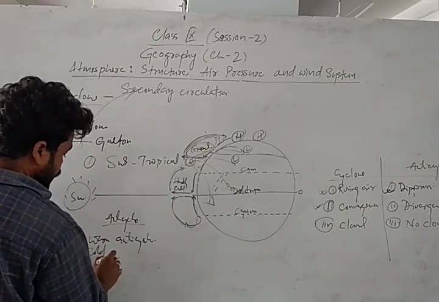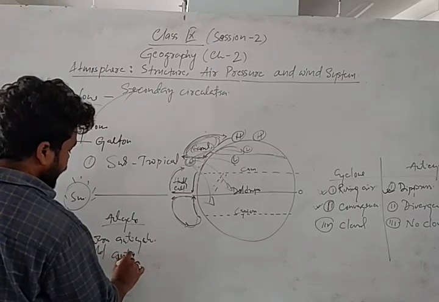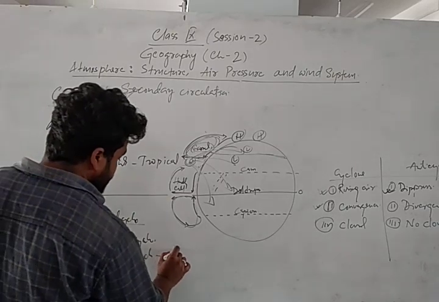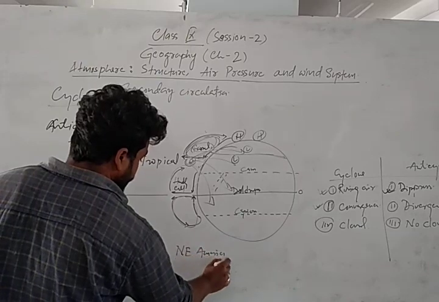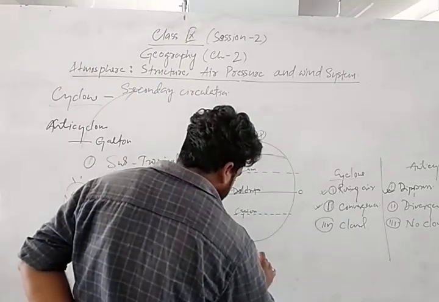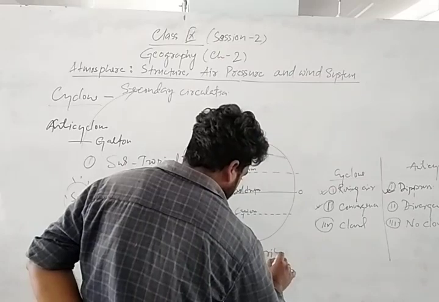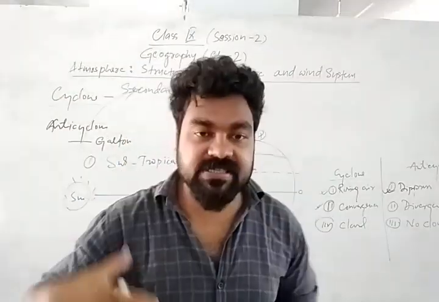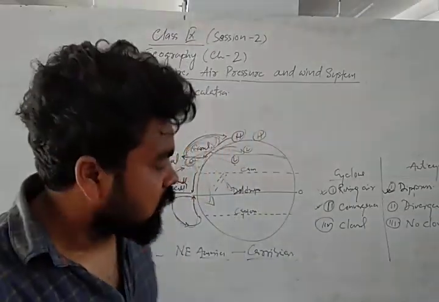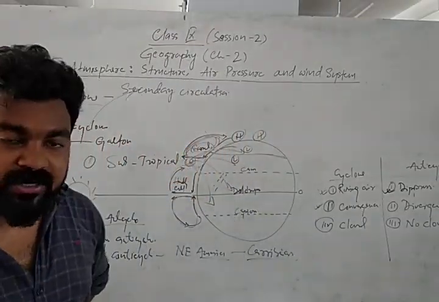So generally cold anticyclone we can find in the northeastern part of America, because this is the influence of the Caribbean Sea. In the Caribbean Sea, there are some islands: Haiti, West Indies, East Indies, Jamaica. Kingston is the capital of Jamaica, Trinidad and Tobago, right?